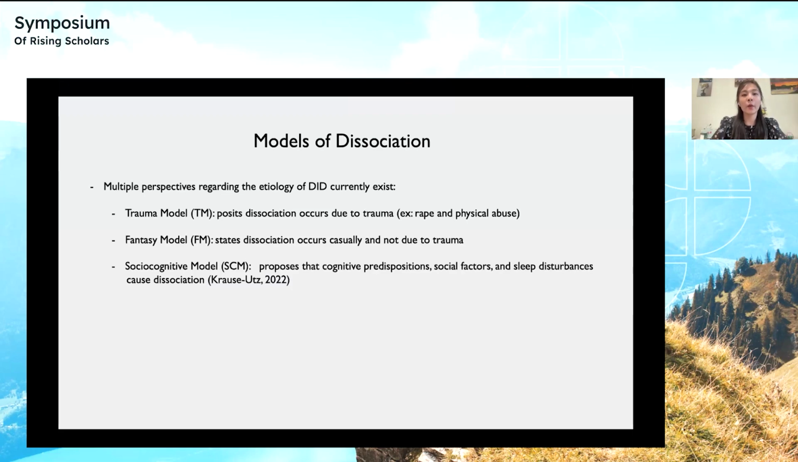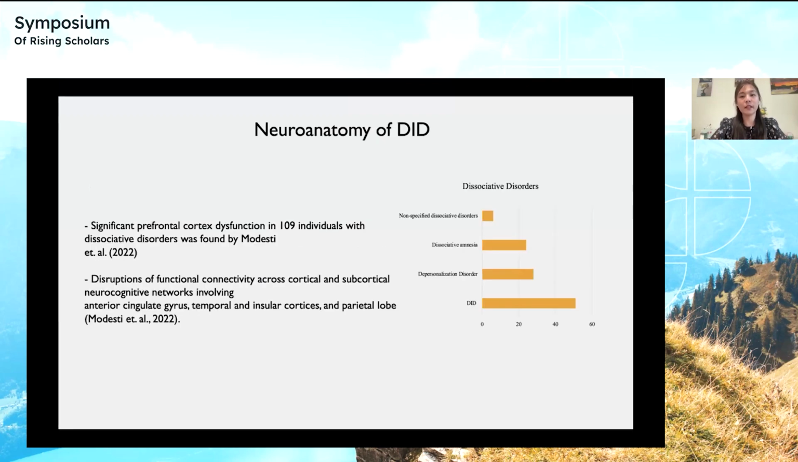However, the one area in which all of the models of dissociation do agree is that DID is a disorder of self-discovery and self-understanding. To continue with the neuroanatomy of DID, there has been noticeable significant prefrontal cortex dysfunction in 109 individuals with dissociative disorders, which was found by Modesty et al.